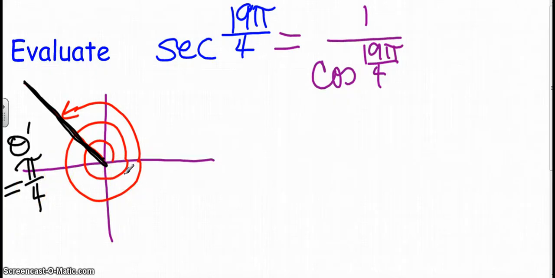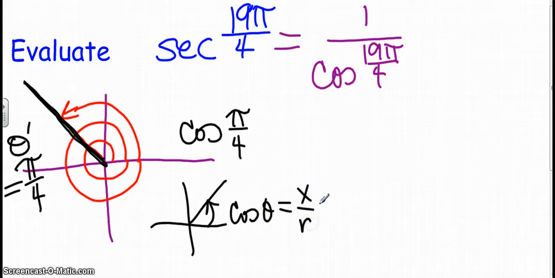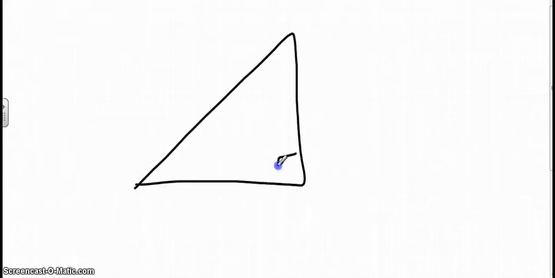Now I'm going to find the cosine of pi over 4. Here's pi over 4. Cosine, you remember, is going to be x over r. So when I find the cosine, I'm looking for my x value and I'm dividing by r. Now, just as a side note, let me think about this right triangle.